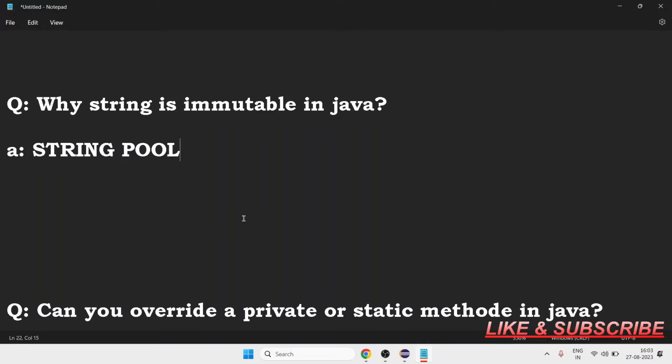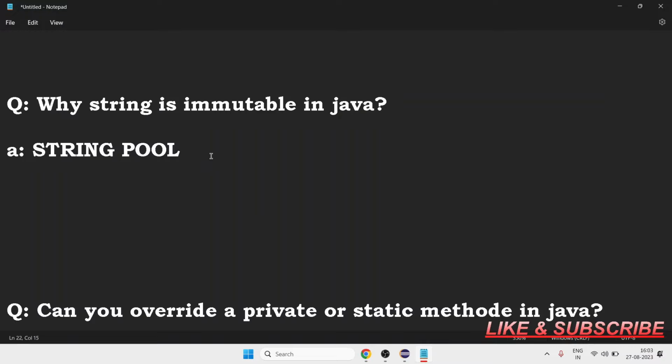In the string pool, all the strings that are saved are shared in different areas like systems, networking, connections. That is why, if it is immutable, it allows us to be secure and safe, because no one can change the reference of a string once it gets created.